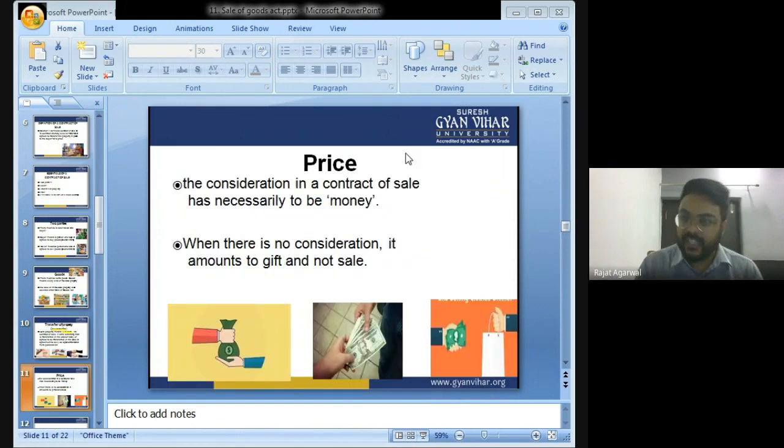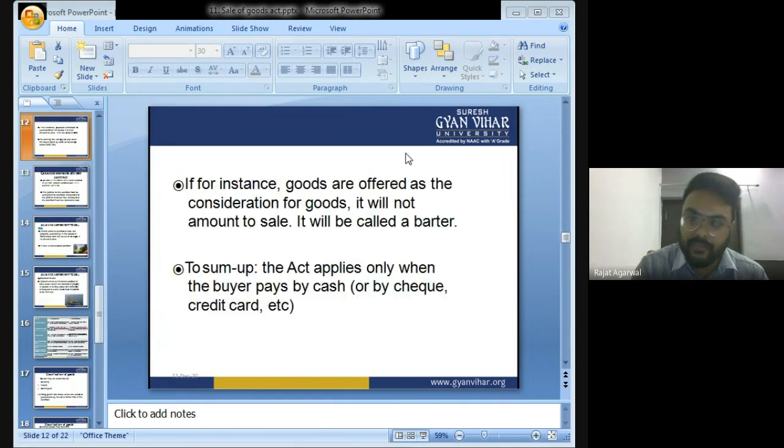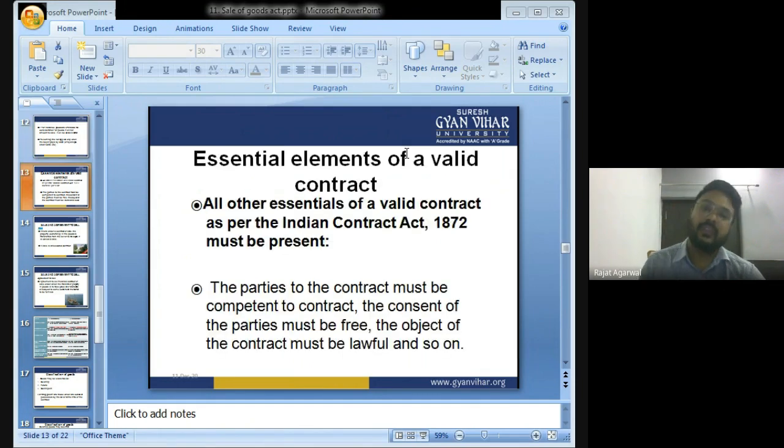Price. The consideration in a contract of sale has necessarily to be money. When there is no consideration, it amounts to a gift and not a sale. If goods are offered in consideration for other goods, it will not be considered a sale, it will be called barter or exchange. What is the meaning of money? Money includes cash, check, credit card, debit card, etc. All essential elements of a valid contract will also come under a contract of sale.